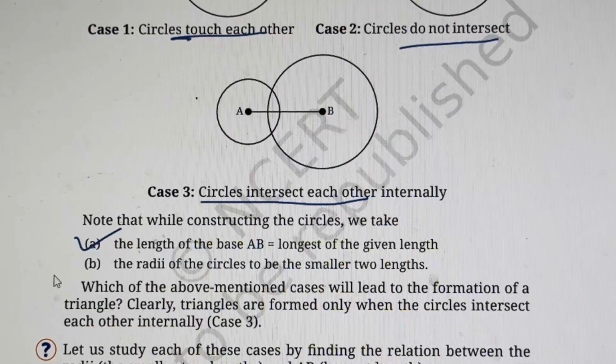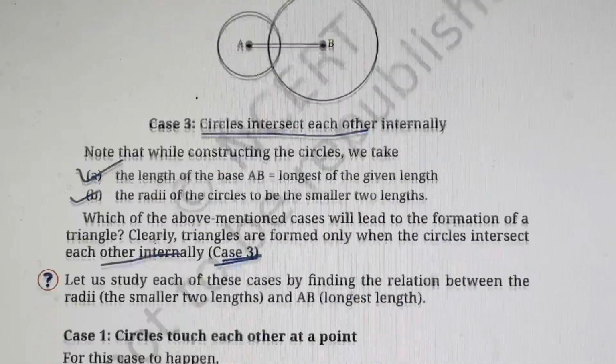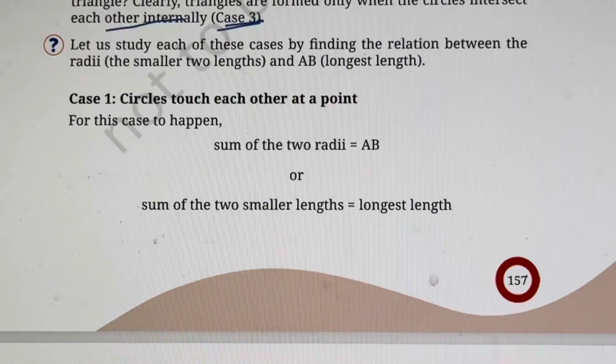So now, which of the above mentioned cases will lead to the formation of a triangle? Clearly, triangles are formed only when circles intersect each other internally. That is, in case 3 only the triangle will be formed. So let us understand it a little better in detail, about the two points, what happens in each case.